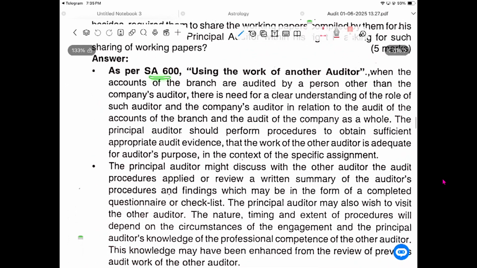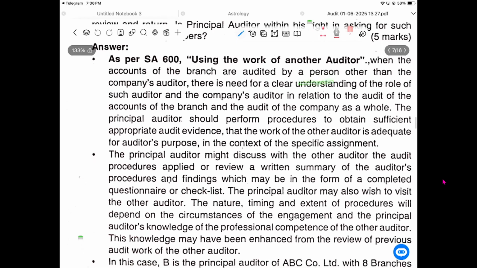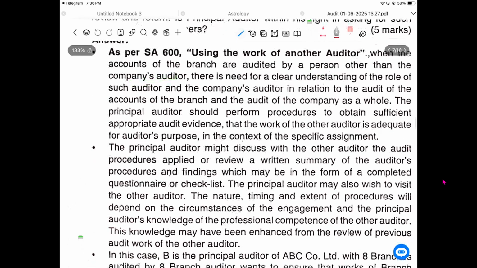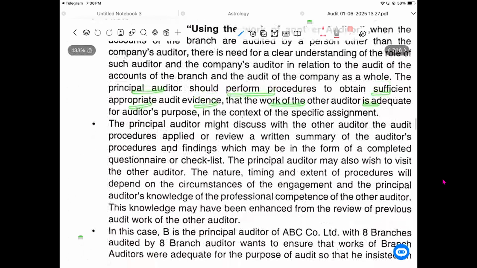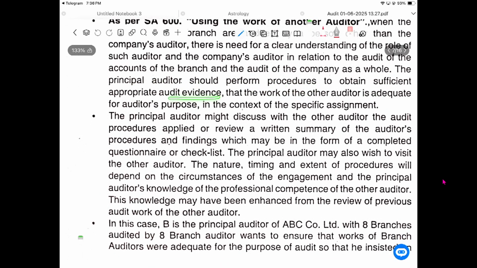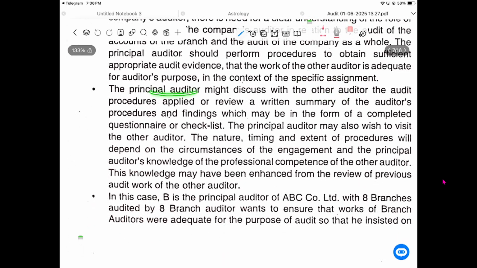SA 600, using the work of another auditor. When the accounts of the branch are audited by a person other than the company auditor, there needs to be a clear understanding of the role of such auditor and the company's auditor in relation to the audit of the accounts of the branch and the audit of the company as a whole. The principal auditor should perform procedures to obtain sufficient appropriate audit evidence that the work of such auditor is adequate for the principal auditor's purpose in the context of the specific assessment. The principal auditor might